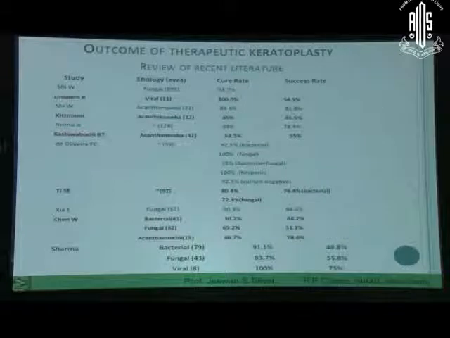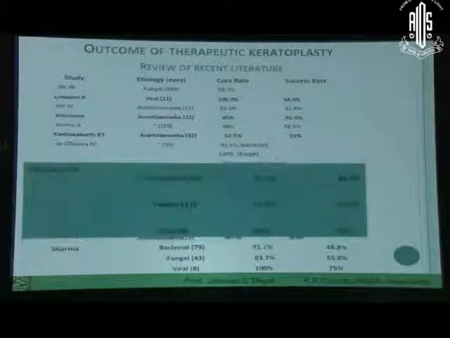Looking at outcomes, various studies which have reviewed the literature, and our results also, show that the cure rate is almost 90 to 100% in bacterial keratitis. If you look at the success rate, that is visual acuity gain, in these patients it will be less than 50%. The same holds true for fungal keratitis also. Though the cure rate will be slightly less in bacterial keratitis patients undergoing therapeutic grafts, while viral will be almost 100